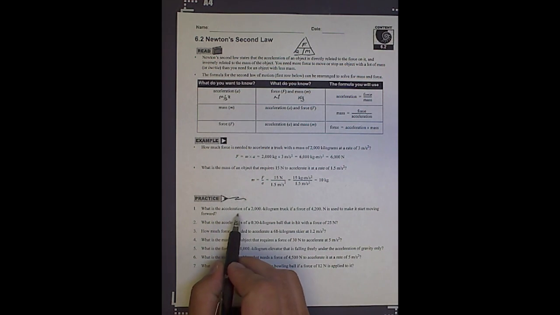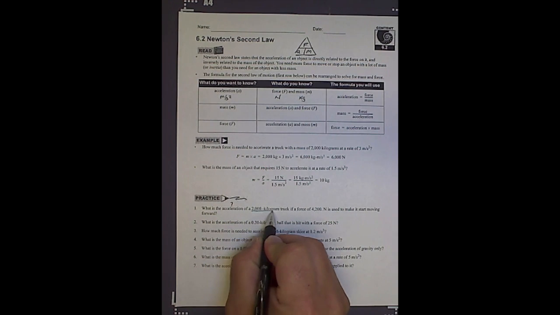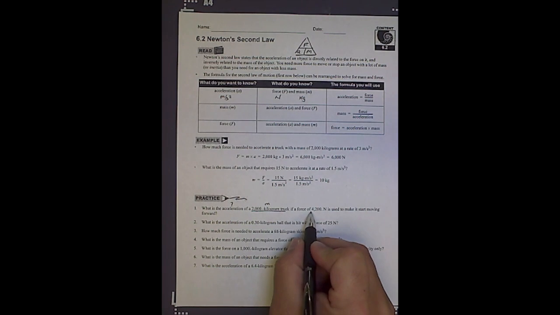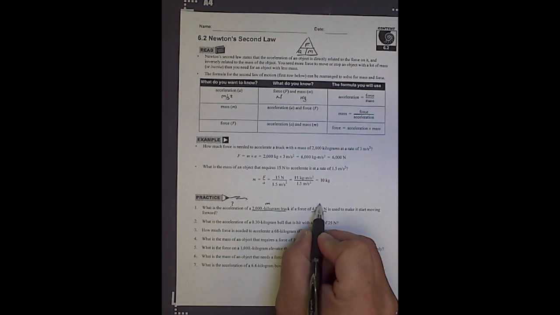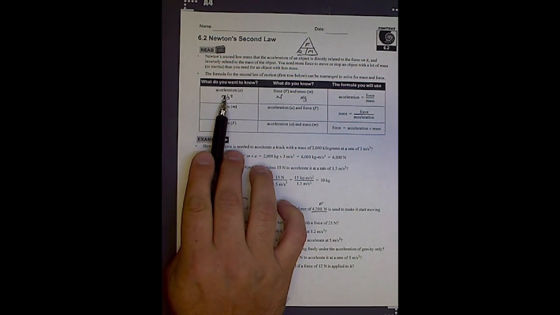All right, so to do the first one, the first thing you have to do is find what you're looking for. So what is the acceleration of a 2,000 kilogram truck? So that's my mass. If a force of 4,200 newtons is applied to it. All right, so I'm looking for acceleration. So the equation is going to be force divided by mass.